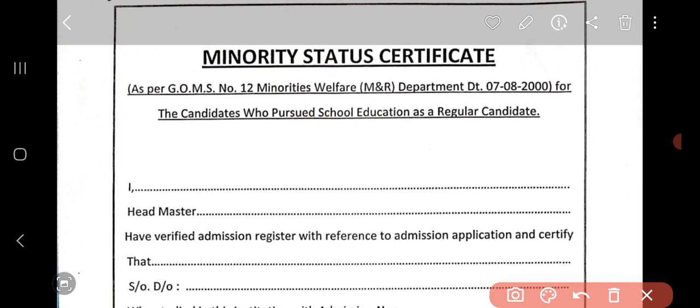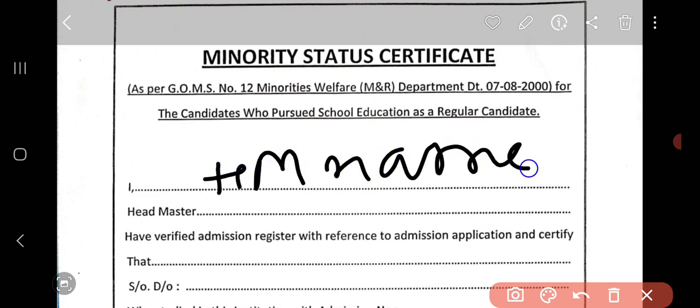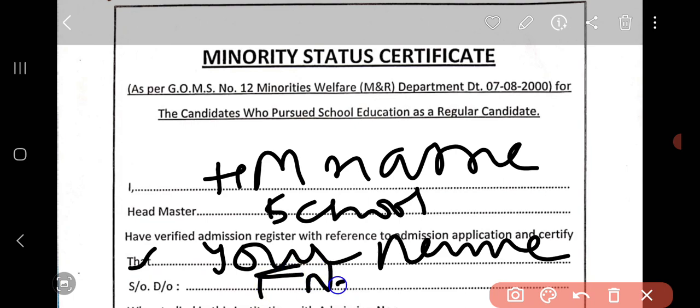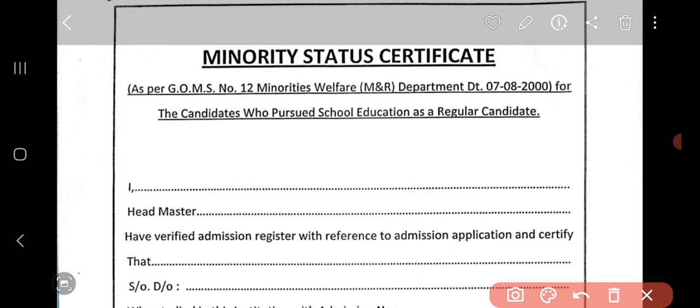You need to write the headmaster name, okay? Name of the headmaster here. Then here you need to write the school name and have verified admission register with reference to admission application and certify that your name, and here you need to write, if your son or if your daughter, you need to tick that daughter of your father name, okay? Father name you have to write.